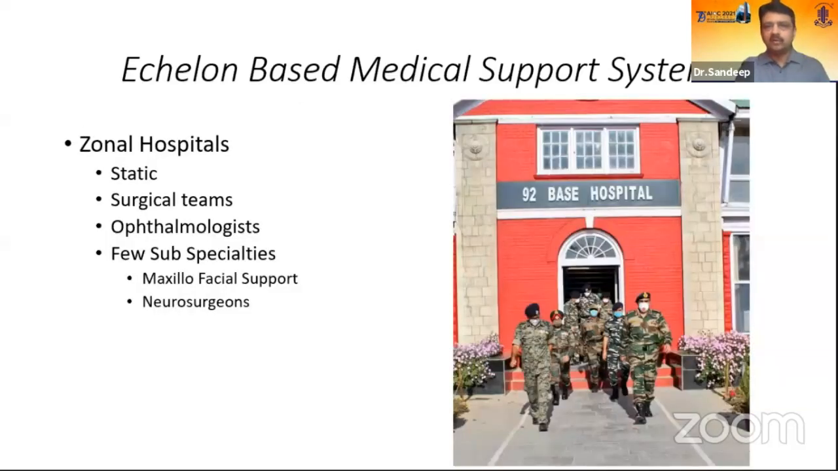Then we have zonal hospitals, which are usually static, and most of them are at locations where the trauma is at the highest. This is one location at Srinagar, where we have a full complement of surgical teams, ophthalmologists, and subspecialties like maxillofacial support and neurosurgeons. Most of these zonal hospitals have surgical teams, are static, and have ophthalmologists.